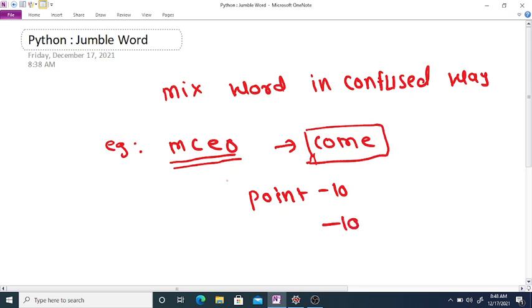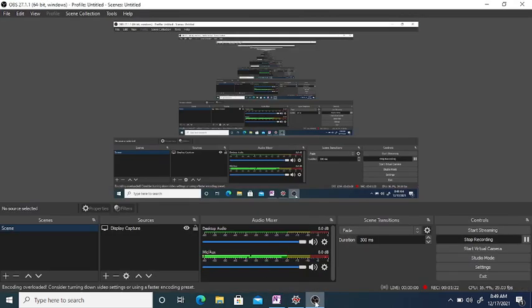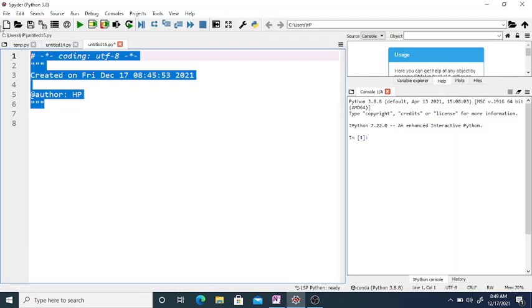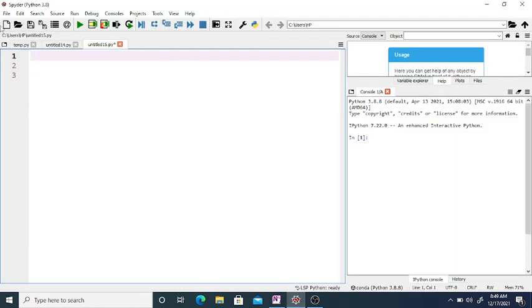Okay, so we are going to code this. We are going to use a Python program to mix up the word in a confused way, and then the user has to identify what the original word is. So for that, we first need to store some words in our dictionary.